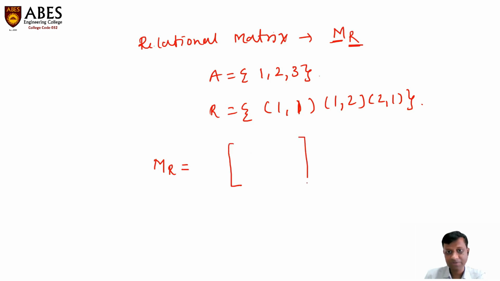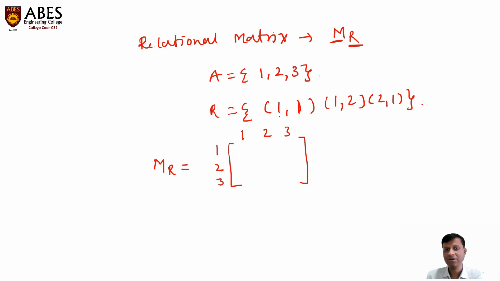MR contains the list of every ordered pair present in the relation. So rows represent the elements of the set. We have 3 elements in the set: element number 1, element number 2, element number 3. So these 3 elements will become rows, and also these 3 elements will become columns. Now, any ordered pair which is present in the relation will be treated as 1, and any ordered pair which is absent in the relation will be treated as 0.